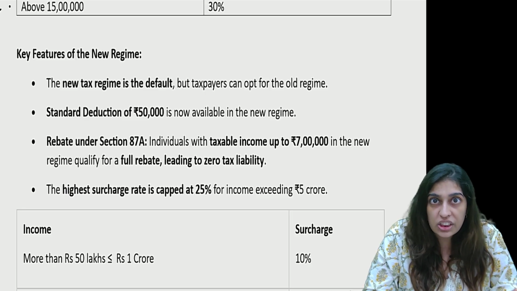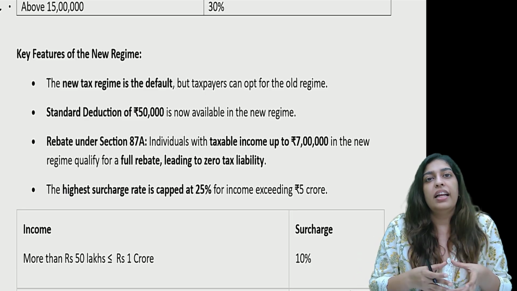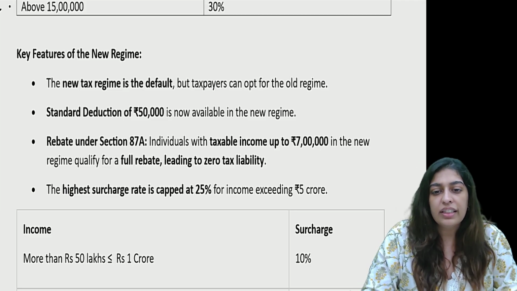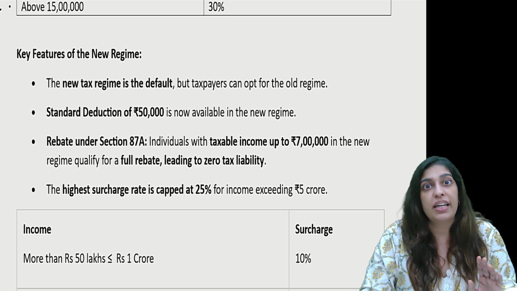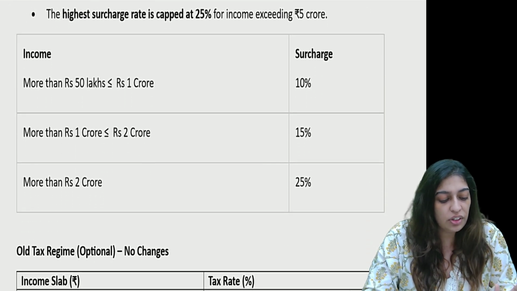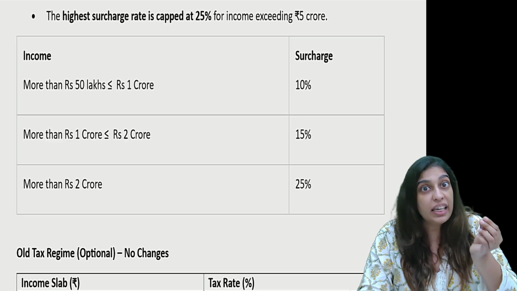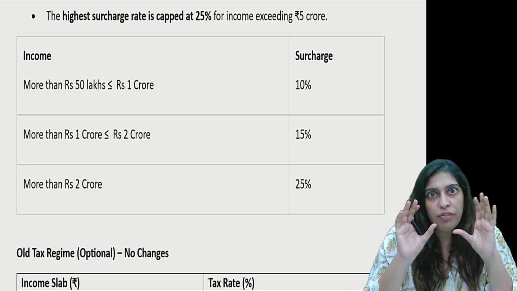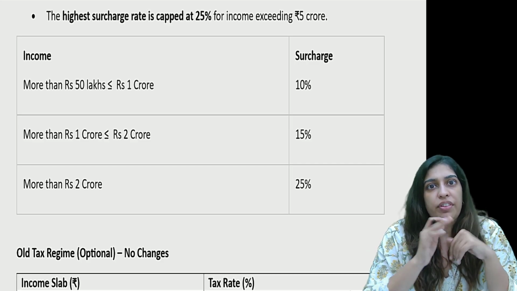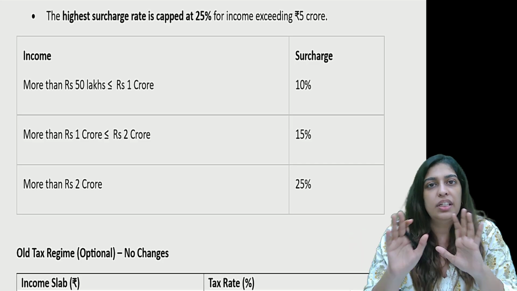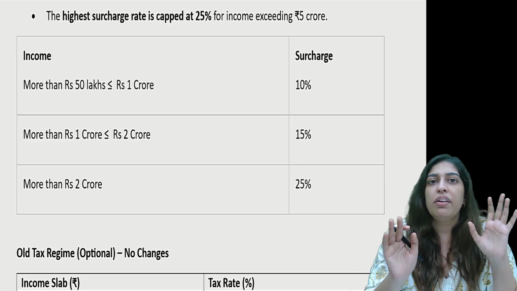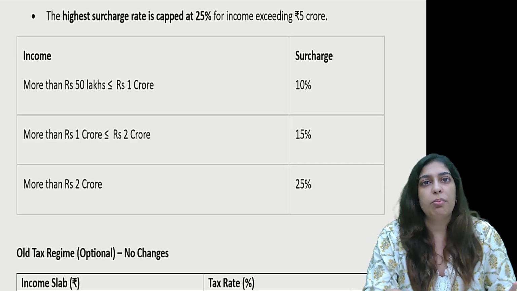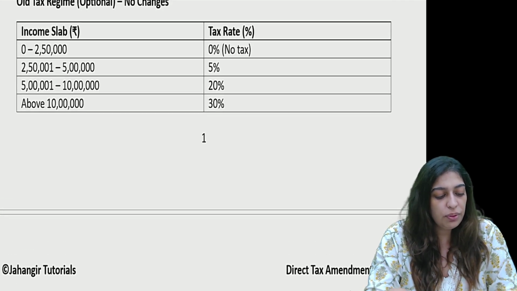And the surcharge, that is tax on tax, and remember, surcharge is applicable only when you are earning a higher income. So the maximum surcharge is now 25%. Earlier it was 37%. Okay, so now what is this surcharge? If your income is between 50 lakhs to 1 crore, on the tax you have to pay, you have to pay an additional surcharge of 10%. If it is between 1 crore to 2 crores, it is 15%. Above 2 crores, whatever it may be, there is 25% on the tax that is computed.